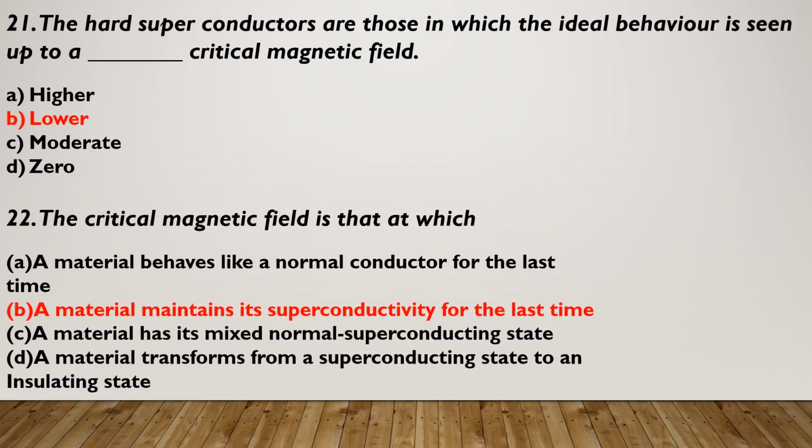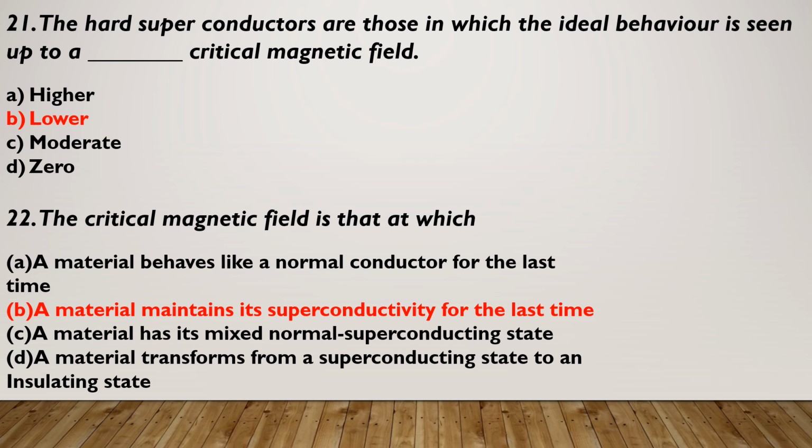Meissner effect. 21. The hard superconductors are those in which the ideal behavior is seen up to a critical magnetic field. A, higher; B, lower; C, moderate; D, 0. The correct option is option B, lower. 22.